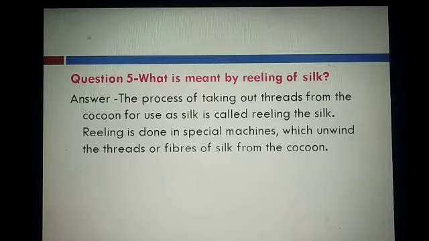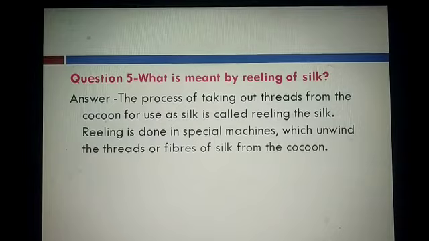So, what is reeling of silk? The process of taking out the thread. From this cocoon we get the thread. So the process of taking out the thread from the cocoon for use as silk is called reeling of silk. Student, reeling is done in a special machine which unwinds the thread or fiber of the silk from the cocoon. Okay.